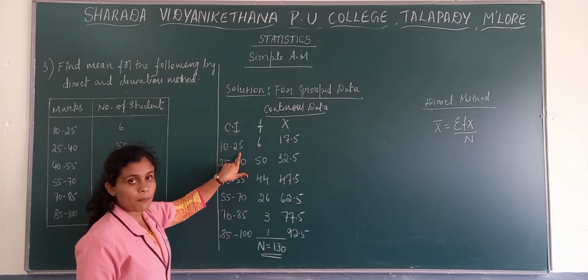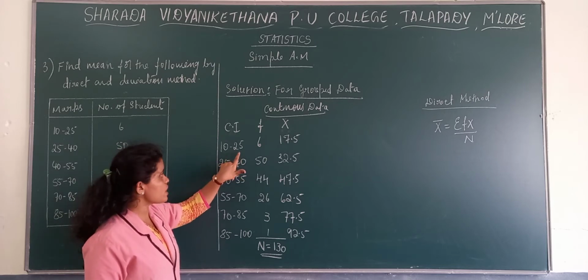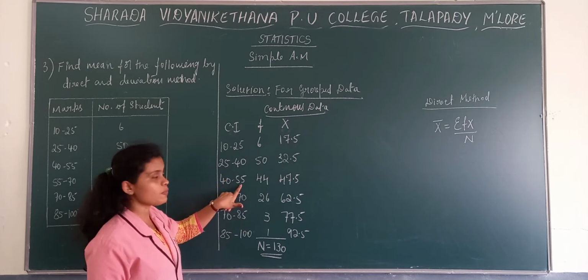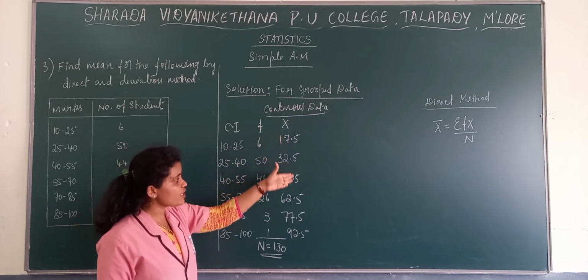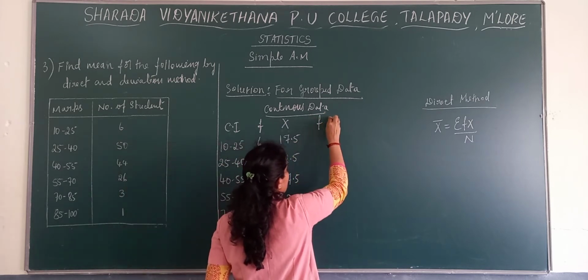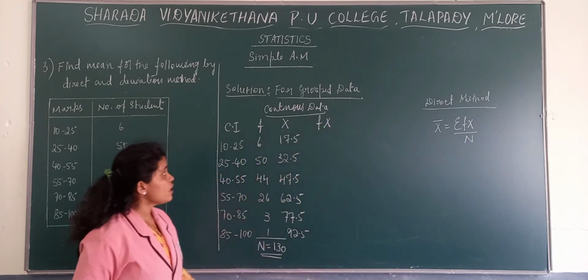Lower limit plus upper limit divided by 2: 10 plus 25 divided by 2, 25 plus 40 divided by 2, 40 plus 55 divided by 2. Those middle values we consider as x. Then we need to prepare the f into x.